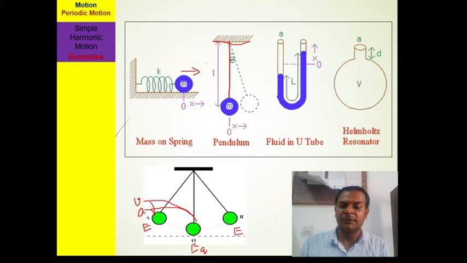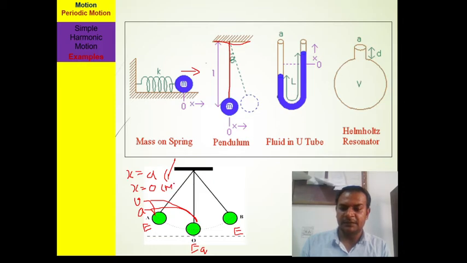I give you one hint: the displacement is equal to amplitude at the extreme position, and x is equal to 0, displacement is 0, at the equilibrium position, or as we say, the mean position.